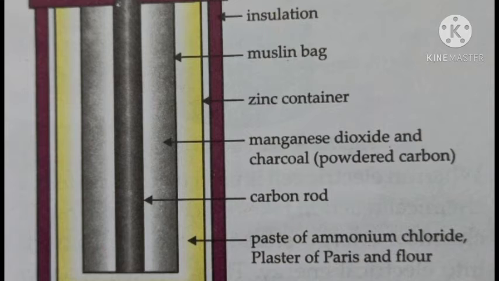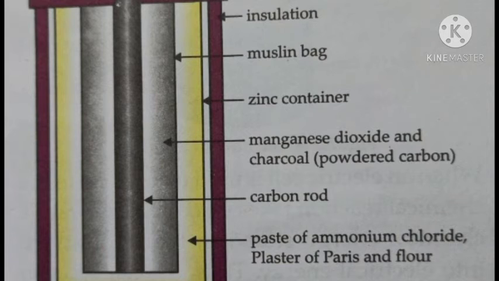It is enclosed in this mixture, and it is filled in a bag, and that bag is known as a muslin bag. Inside this is a mixture of manganese dioxide and charcoal.